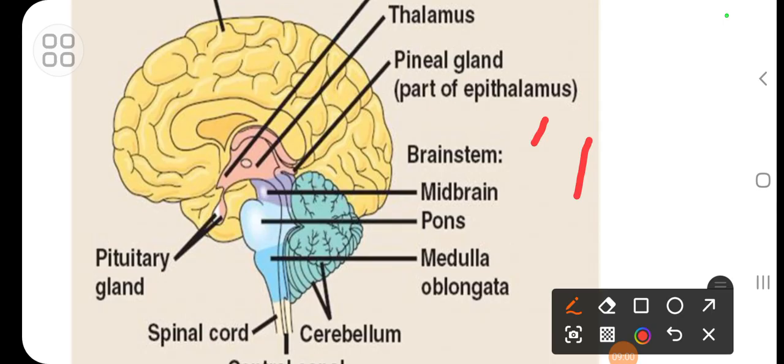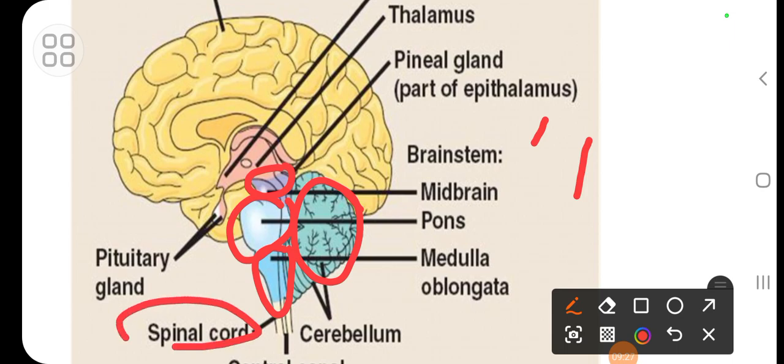Here you can see this one is the midbrain, then next to midbrain there is pons, and here there is medulla oblongata, and this one is cerebellum. So here midbrain, pons and medulla oblongata, these three structures together are called the brainstem. And then from medulla oblongata, this brainstem continues as spinal cord.